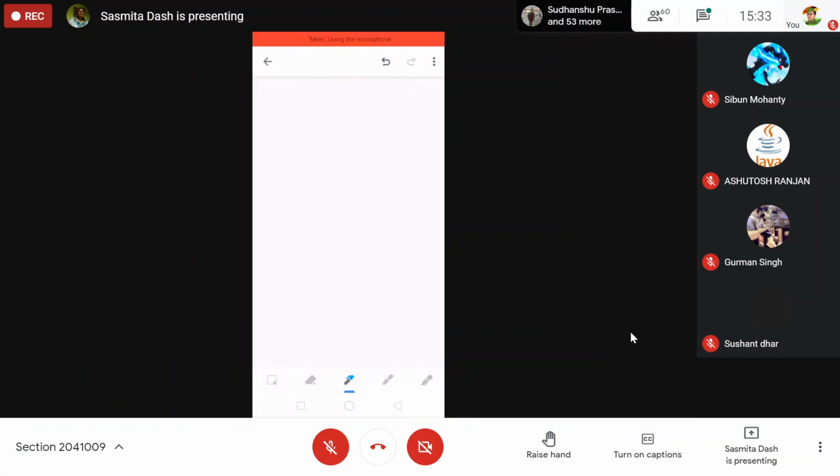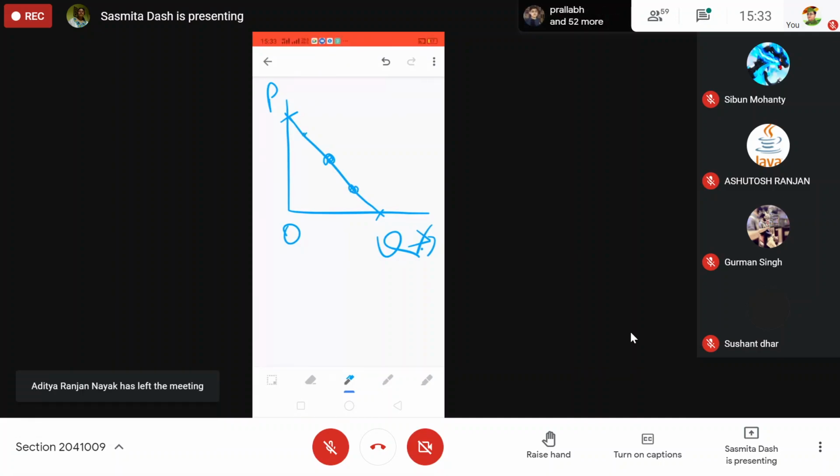When we are talking about price elasticity of demand, this is a linear demand curve. We have not given you this yet, so let me give you right now. This is the y axis, price, this is your quantity axis. So price elasticity at this point is different from price elasticity at other points, on each point. Suppose this is A, B, C, D, E.